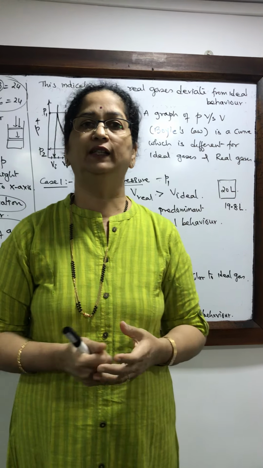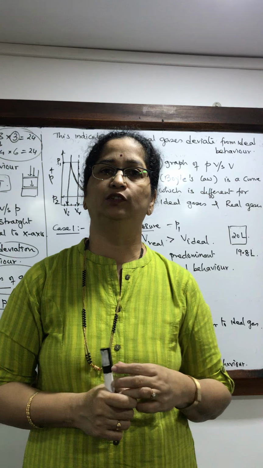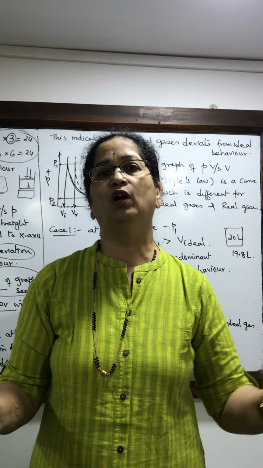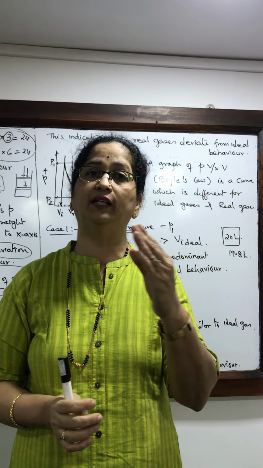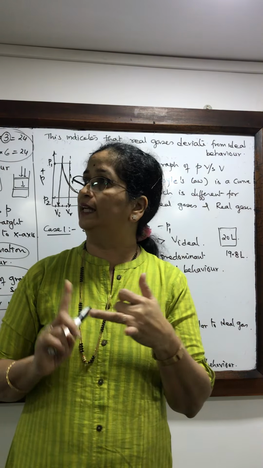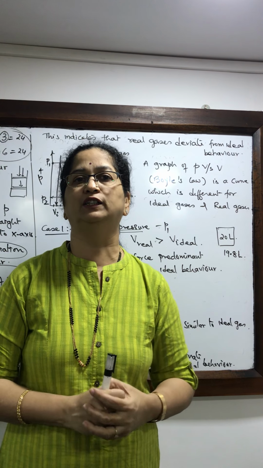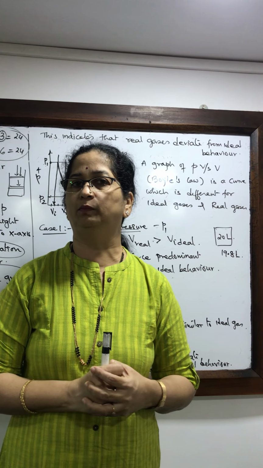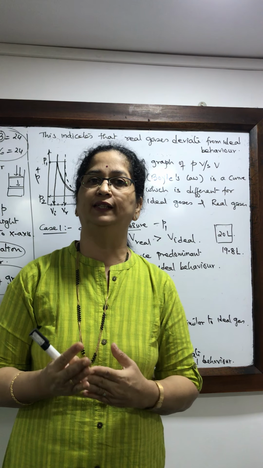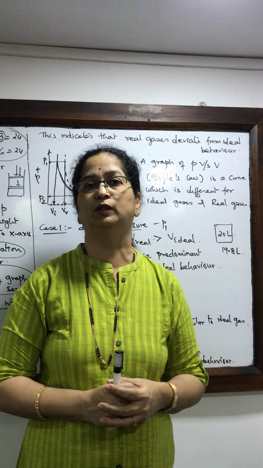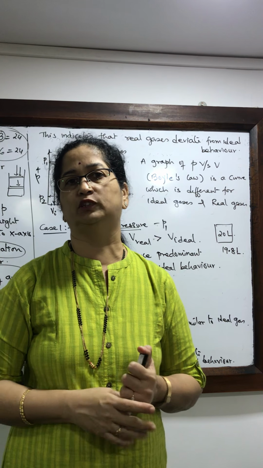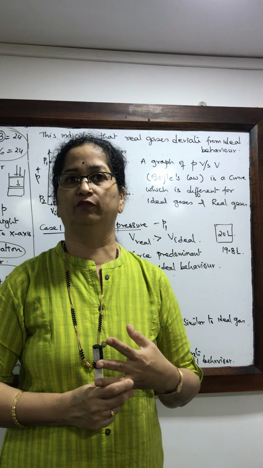So the question now arises, why don't gases behave ideally? Why certain gases don't behave ideally at all temperatures and pressures? Why do they behave ideally only under certain conditions? That's one question. The second question is, what are the conditions under which a real gas will behave ideally? So we need to answer this. And to answer this, we must know the postulates of the kinetic theory of gases. There were two faulty postulates of the kinetic theory of gases.